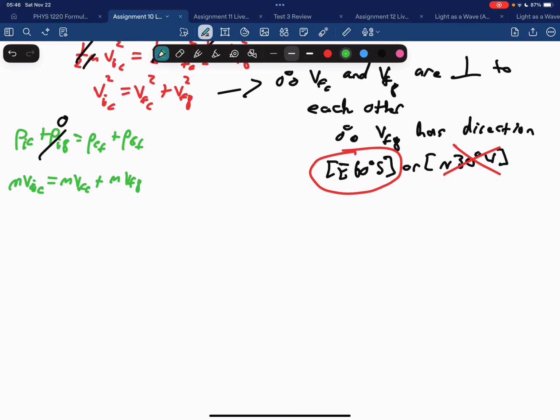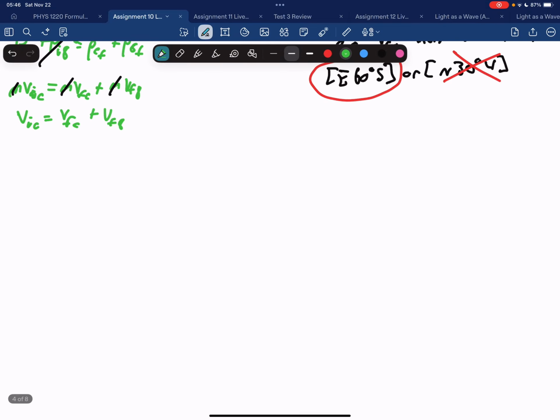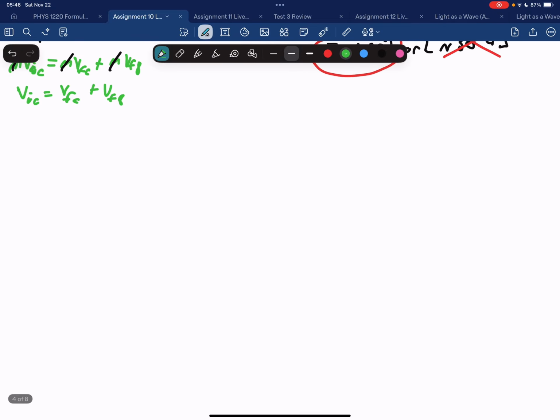They all have the same mass, so I'll get rid of that as well. I get VIC equals VFC plus VF8. So this is the total momentum.